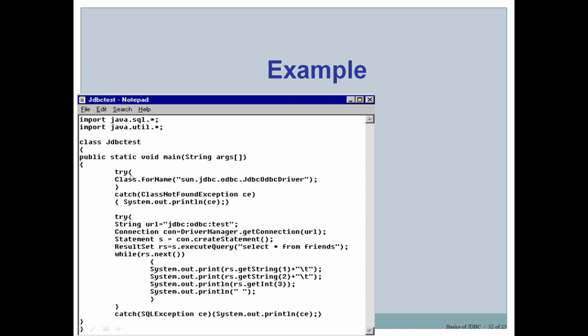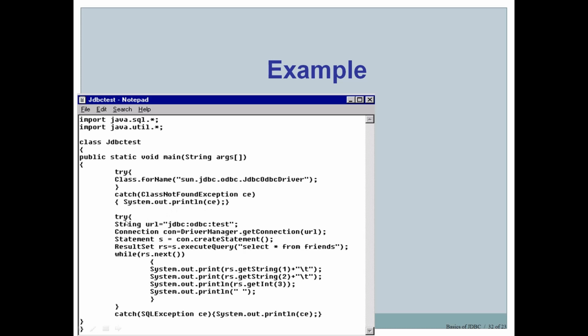Inside the main method, as we have seen in the JDBC process, there are a few different steps. Each of these steps needs to be followed to connect with a database. So the first is loading the driver. We have used Class.forName, and you can see we are loading the sun.jdbc.odbc.JdbcOdbcDriver. This has been included in try and catch. If there is any problem while loading the driver, it will simply catch it and display an appropriate message.